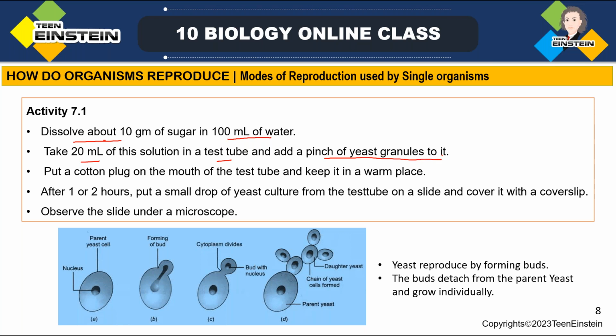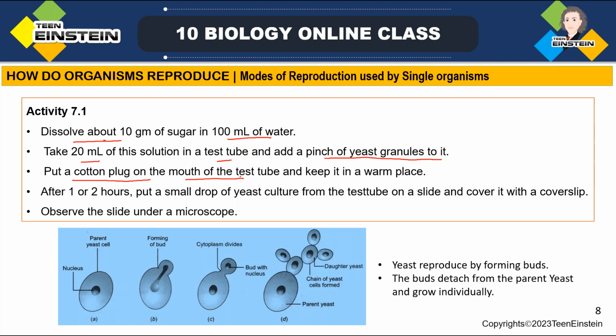So first we are taking water, dissolving 10 grams of sugar, making a sugar solution. Then taking 20 ml from that in a test tube, then adding a pinch of yeast granules. Then put a cotton plug on the mouth of the test tube.